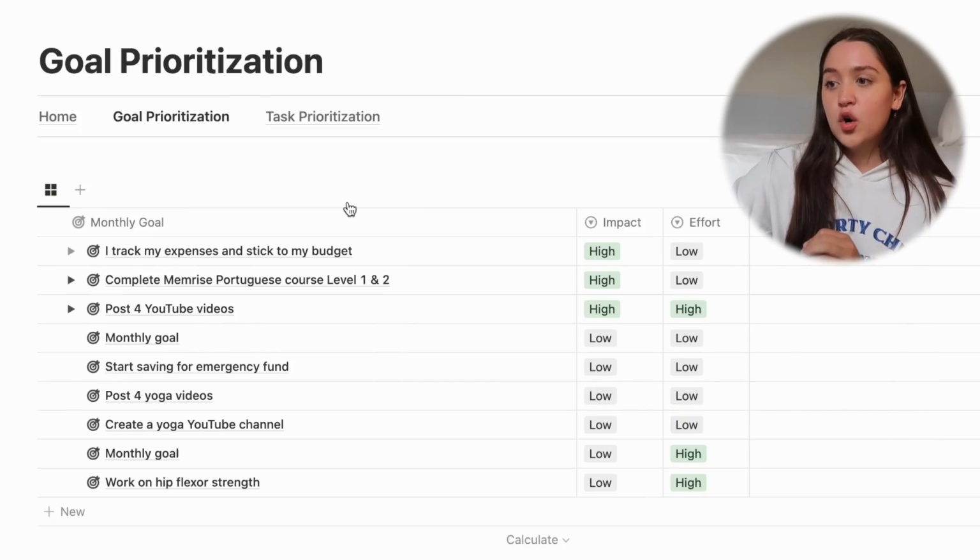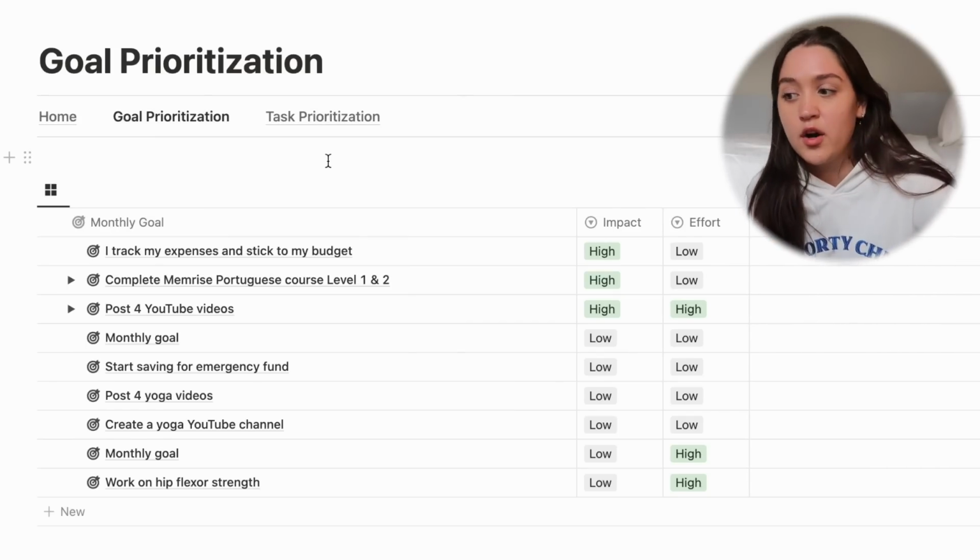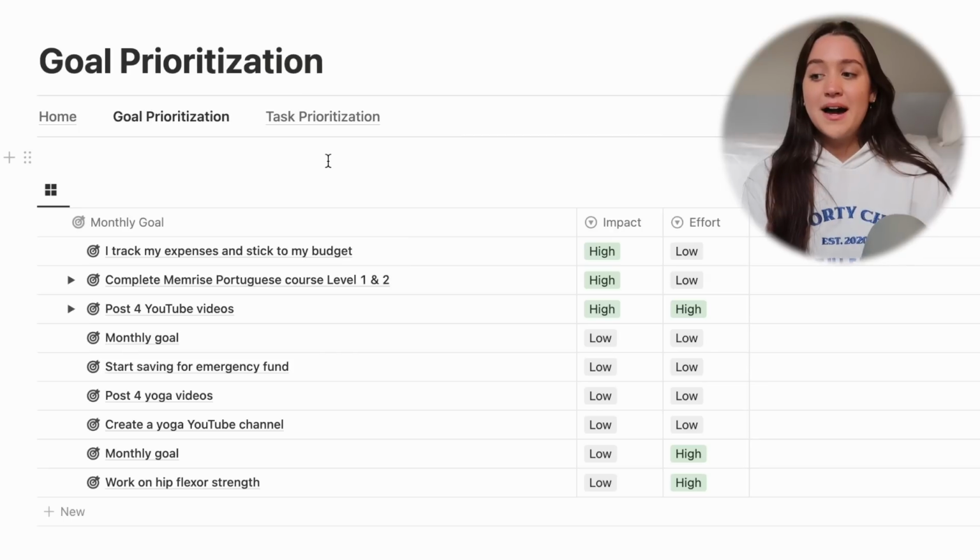Our next page is goal prioritization, and you use this page for any time that you're really struggling to focus what goals to prioritize in the month. So for example, if you have a set amount of goals and you're just like, look, I'm feeling very overwhelmed. There's no way I can do all of this. Like, life is just a little bit hectic right now, but I don't know what to prioritize. This page just basically helps you prioritize based on impact and effort.